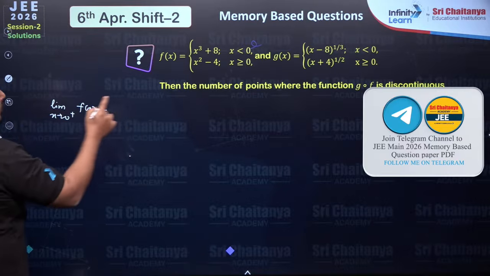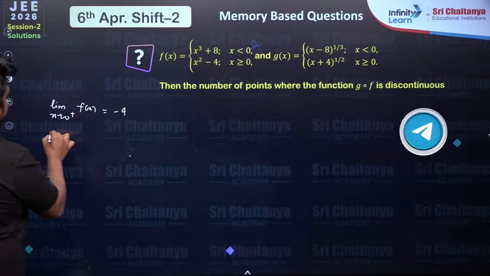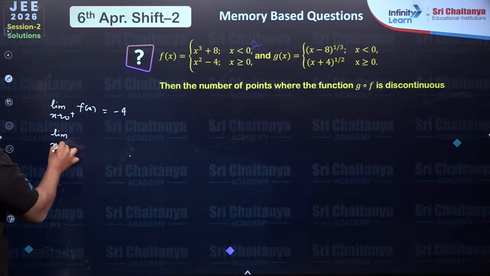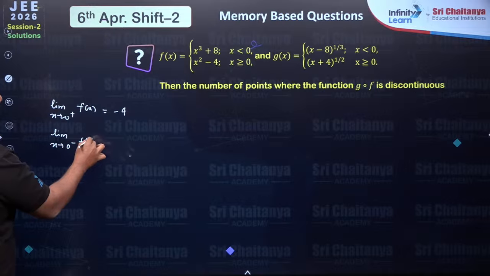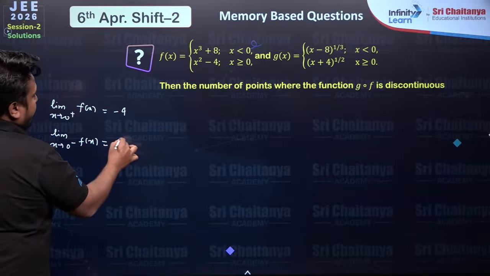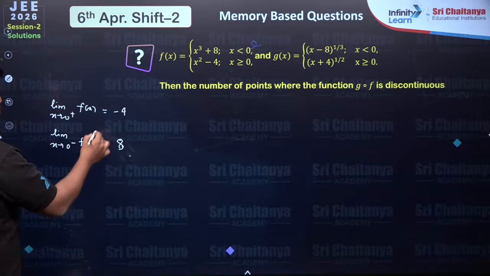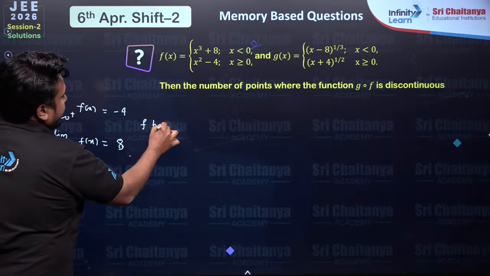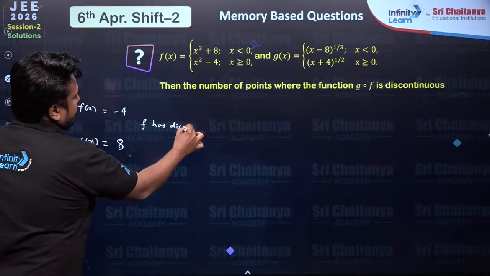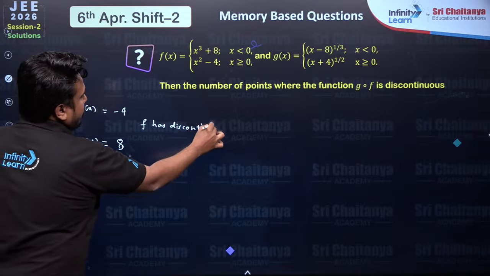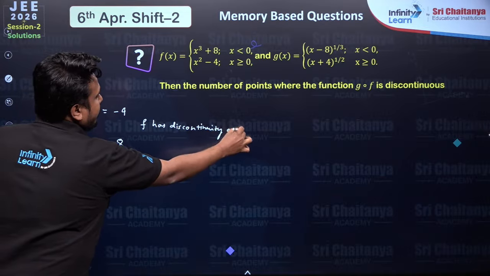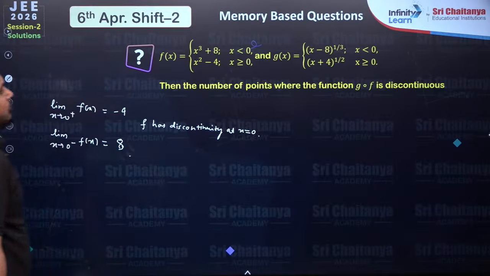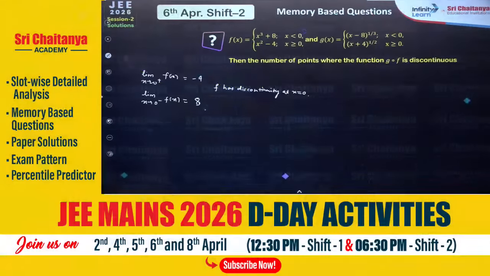This will be minus 4. The limit as x tends to 0 from the left of f(x) will be plus 8. So clearly these two limits are not equal, so f has a discontinuity at x equal to 0. This is the first point, right? I hope this part is understood by everyone.